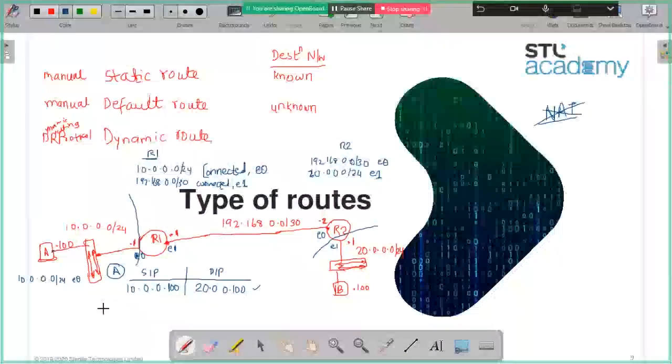We need to write a route to the destination in R1. My friend, I am at A. Does A know about 20 network? See, if you don't know where to go, will you go out of the house? So will the PCA be able to send the packet out in the first place? Think that way. If you don't know where you want to go, will you go out of the house? You will stay where you are, right?